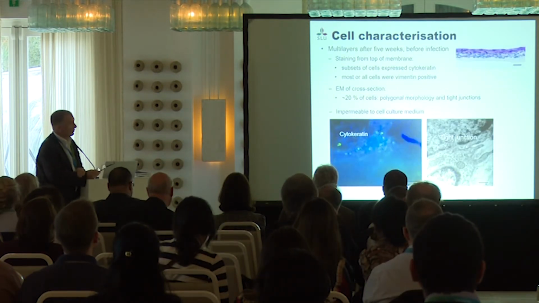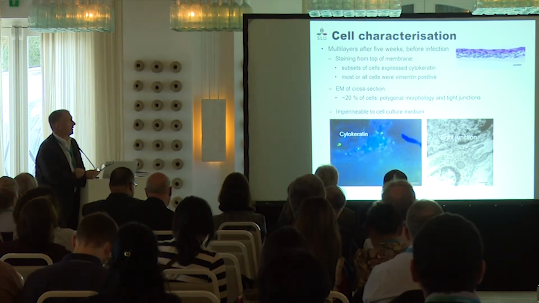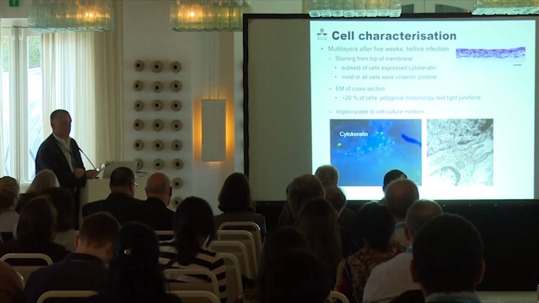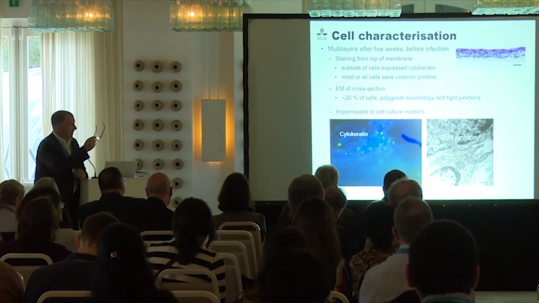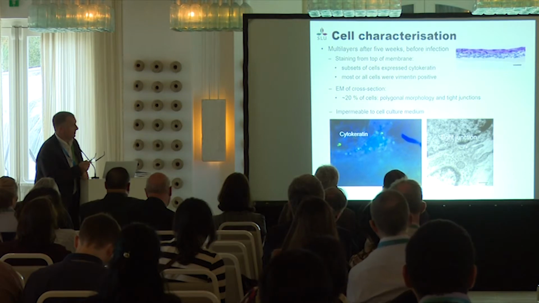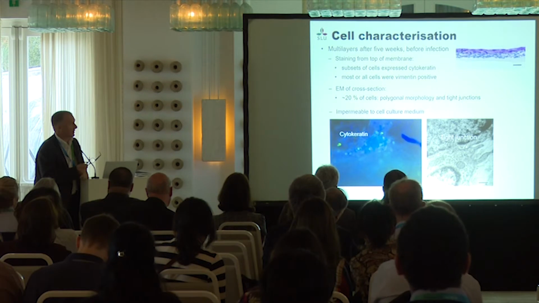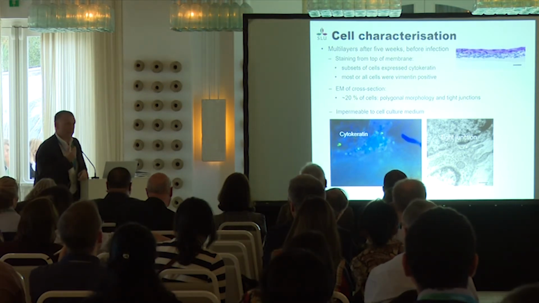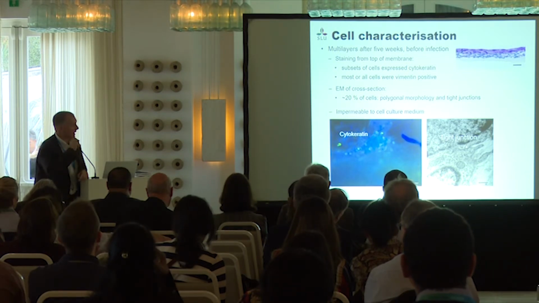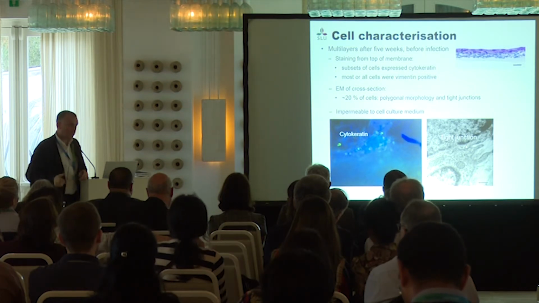We have also tried to characterize them when they were grown as a multi-layer. We could see that we had a few cells at the upper layer that were positive for cytokeratin, and most of them were vimentin positive. Electron microscopy has also been performed on this, and around 20% of the cells had a polygonal form, and we could also observe tight junctions. And we think that it was really an epithelium, since most of the inserts were impermeable to the liquid, suggesting that the epithelium was really tight.